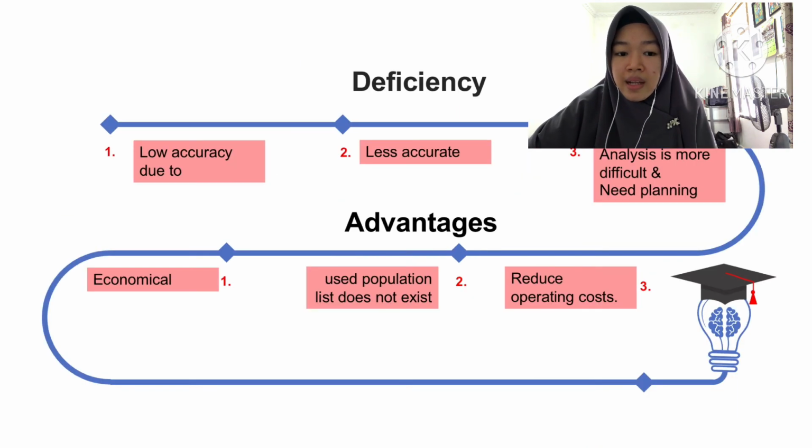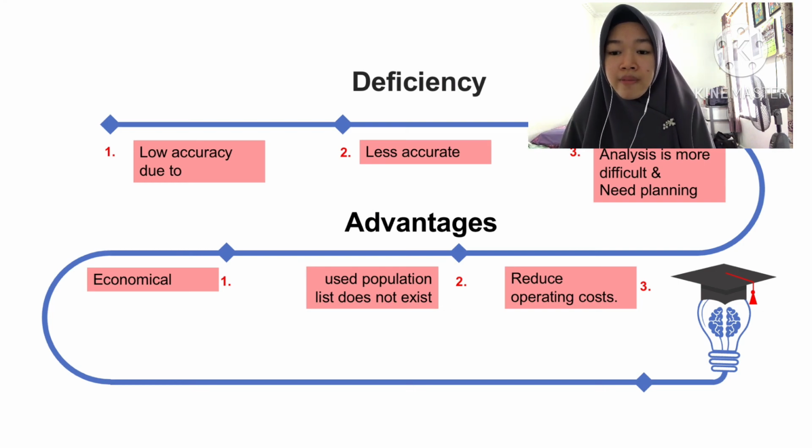Go on to the next slide, about multi-stage sampling, its deficiencies and also its advantages. The deficiencies are low accuracy due to higher sampling error, being less accurate than simple random sampling of the same size, and analysis being more difficult, especially in the first stage if the units are not the same size, and the sampling procedure requires planning before selection is made.